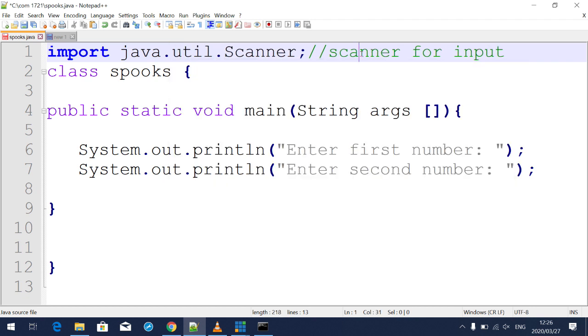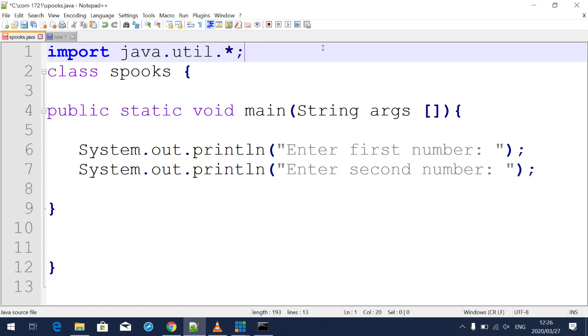Every time when we want to receive an input from the user, we use scanner. Or you can just use .util like that, so that you don't call a lot of stuff. When you have called it like that, it means you have called everything in the class.